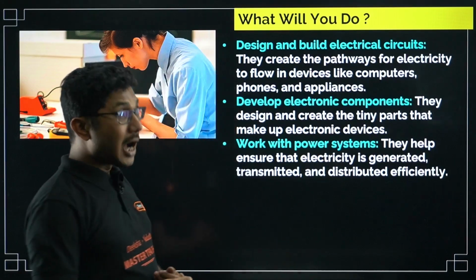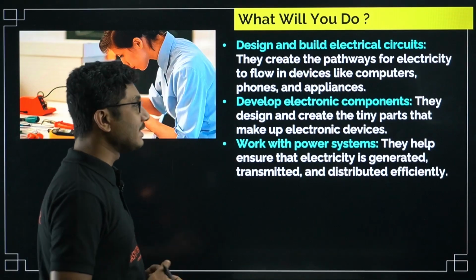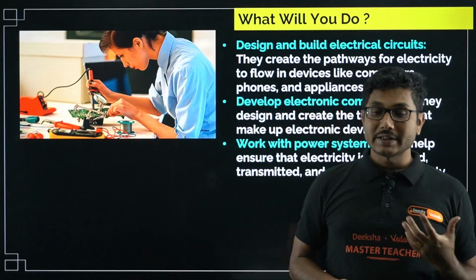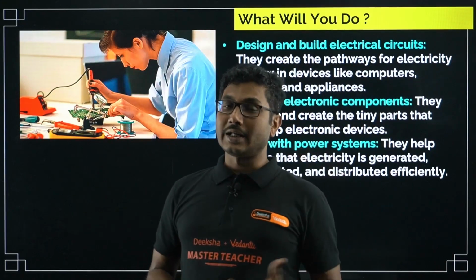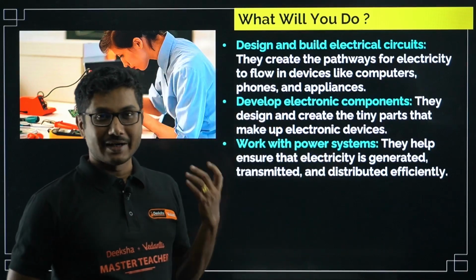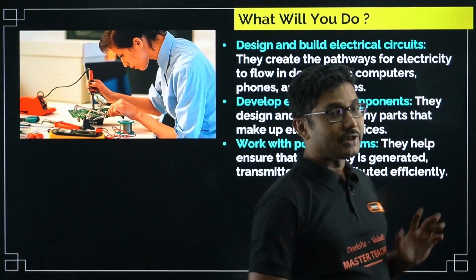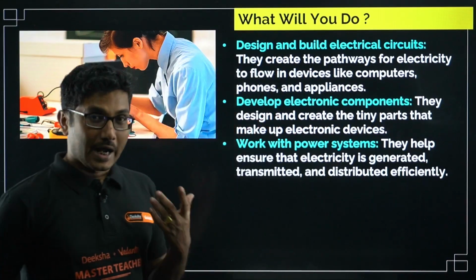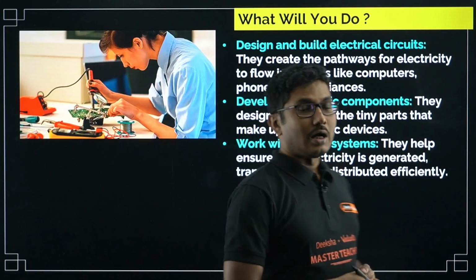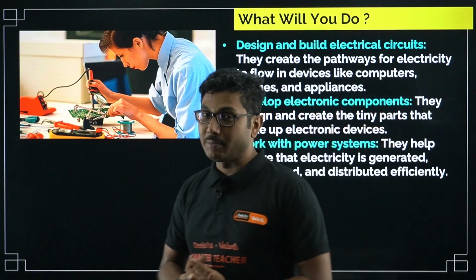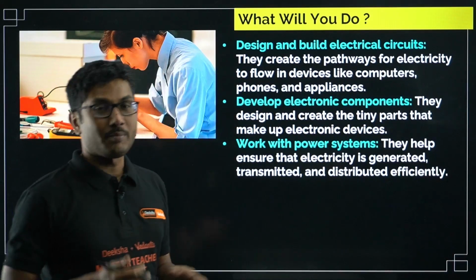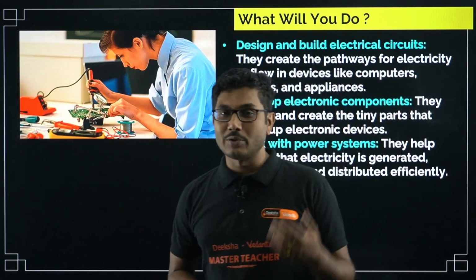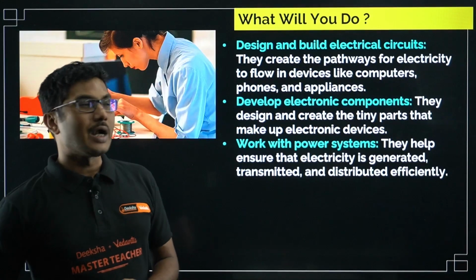Work with power systems. They help ensure that electricity is generated, transmitted and distributed efficiently. For power generation, India runs mostly on coal power and diesel power. India is slowly trying to shift towards solar powered households, also wind power and hydroelectric power. They are part of India's power generation portfolio, but still the majority of the power comes from coal powered power stations. So now if India decides it wants to develop more power from solar, what should we do?